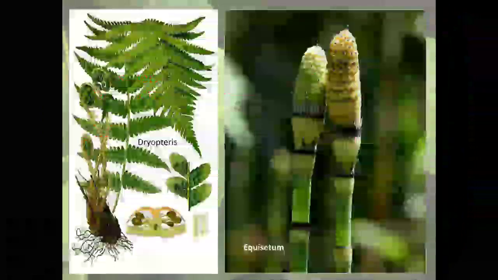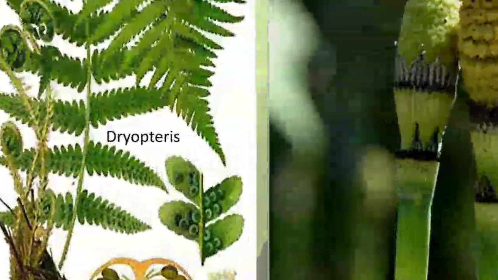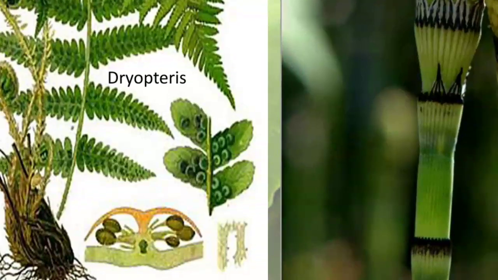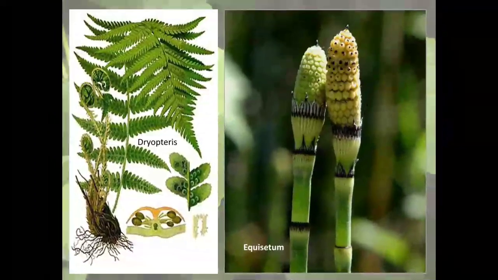But in the pteridophytic plants, we find that true roots, true stem and true leaves are there. At maturity, some leaves are modified into sporophylls and bear sporangia to produce spores after maturity. A very common example, the first picture, shows Dryopteris, a common Indian fern. After maturity, the leaves bear sporangia, spore-like structures, which have spores responsible for fertilization.